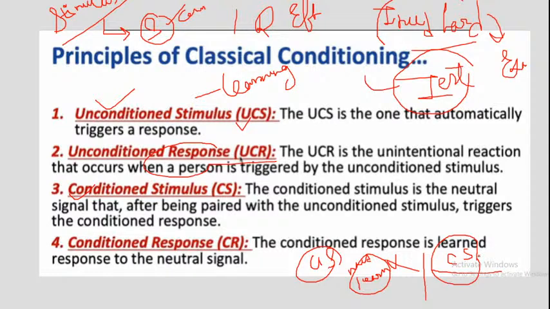This conditional stimulus is combined with the unconditional stimulus.